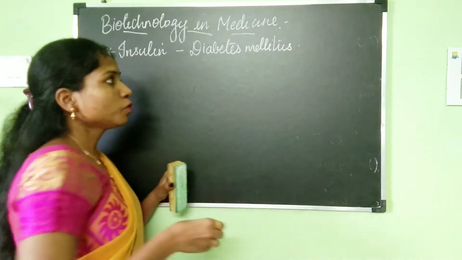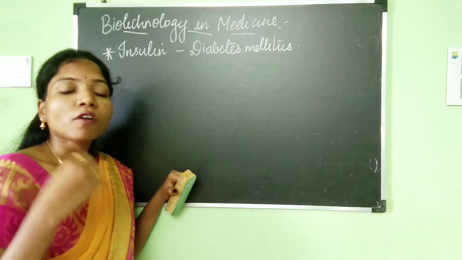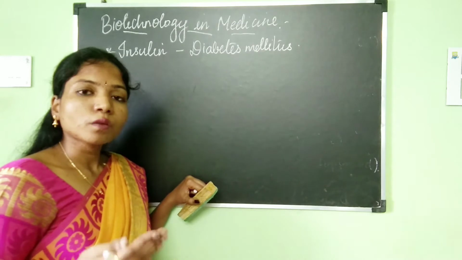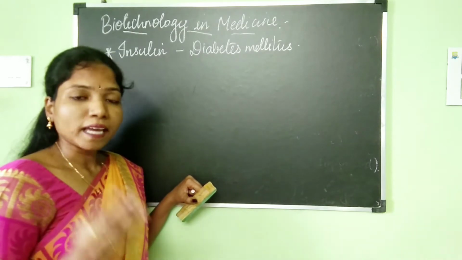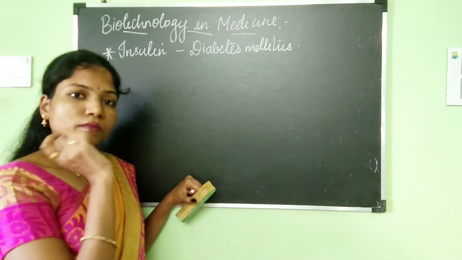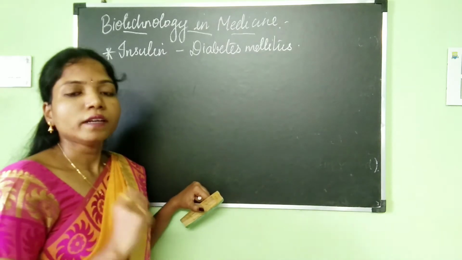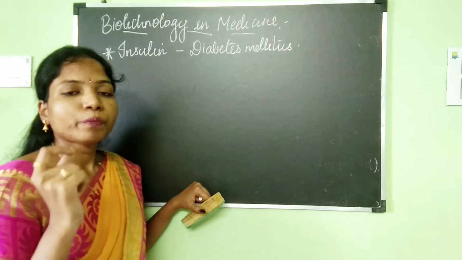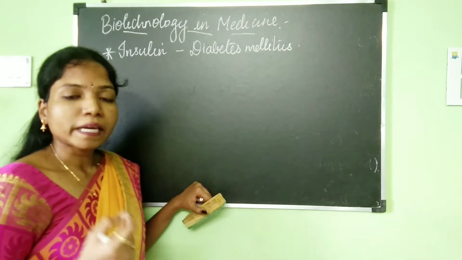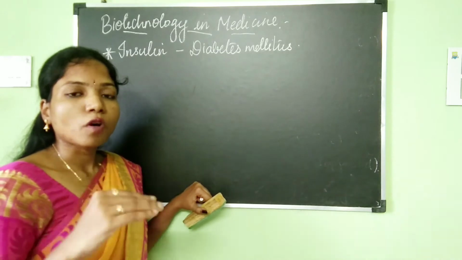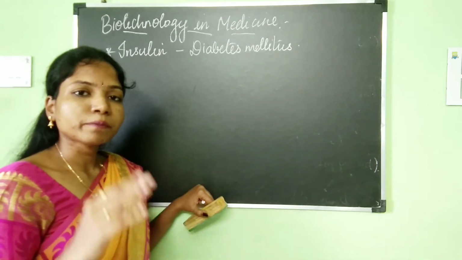For people whose blood sugar level is very high, insulin has to be administered. There are many people around the world suffering from diabetes mellitus. So this insulin hormone is produced on a large scale using rDNA technology to treat people affected with diabetes mellitus. We cannot cure it, but it can be kept in check. The glucose level can be kept right.